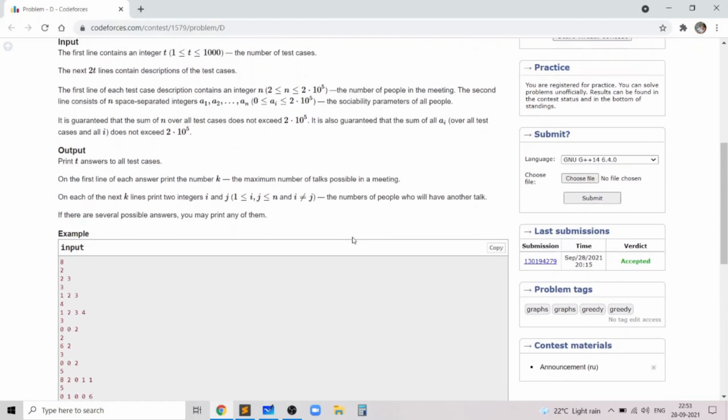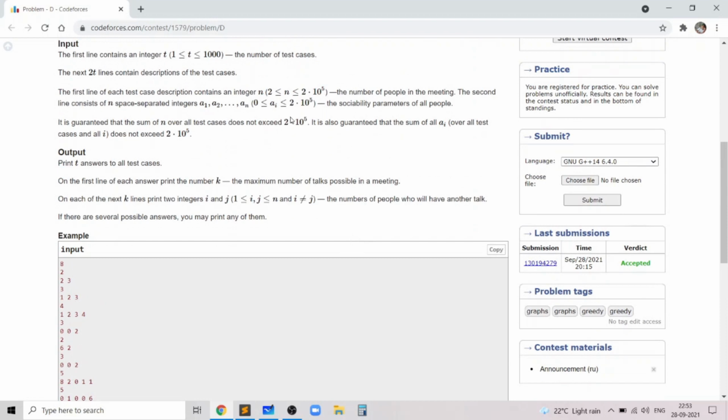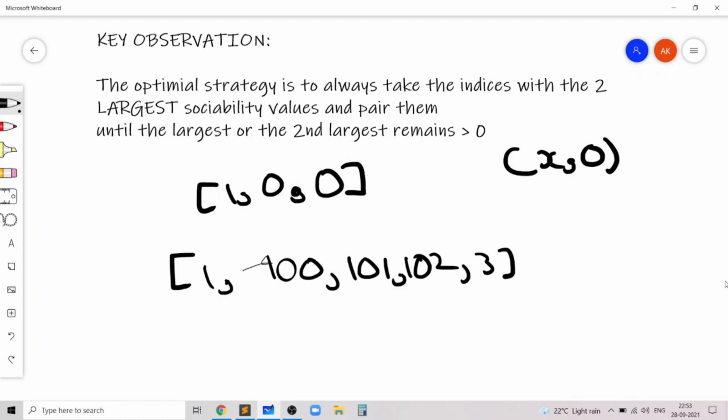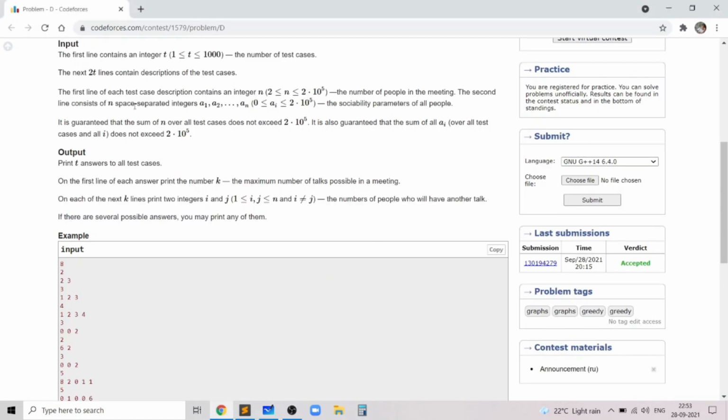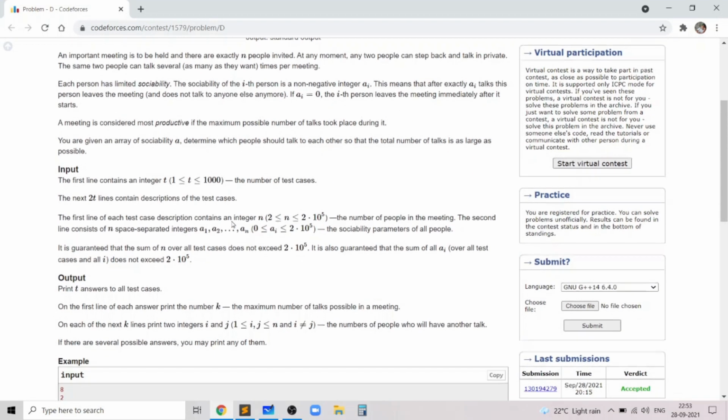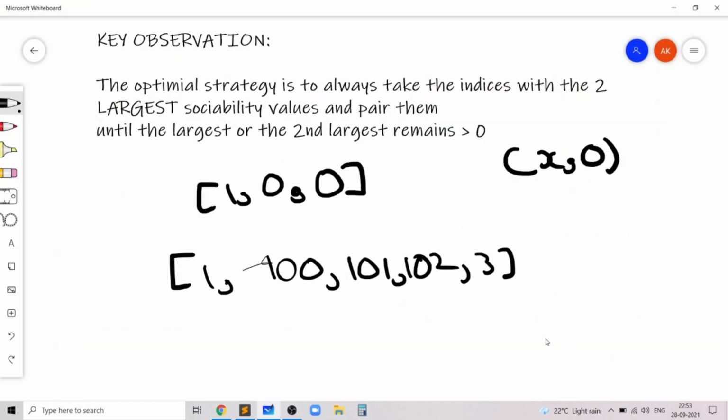The time complexity will be approximately the sum of ai, because at max we can iterate over the sum of ai values, and since the sum of ai does not exceed 2 times 10 to the power of 5, this will easily work in 2 seconds. And now I'll show you the code implementing the same idea.